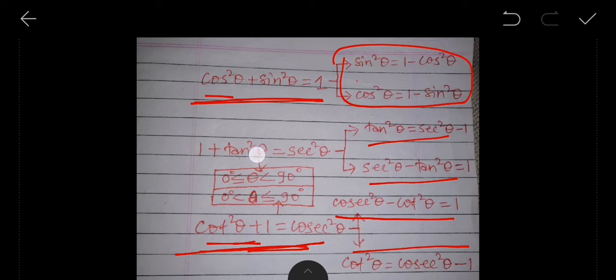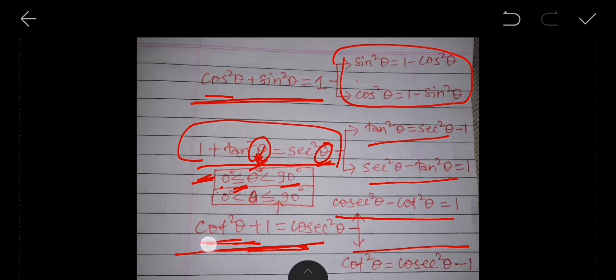For this equation, this condition is applied: this equation will be satisfied if theta is greater than or equal to 0 and less than 90 degrees.